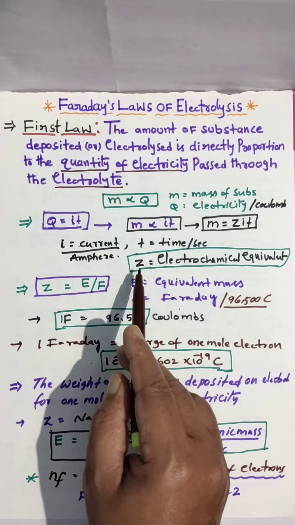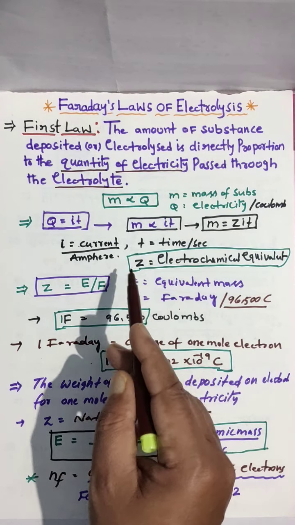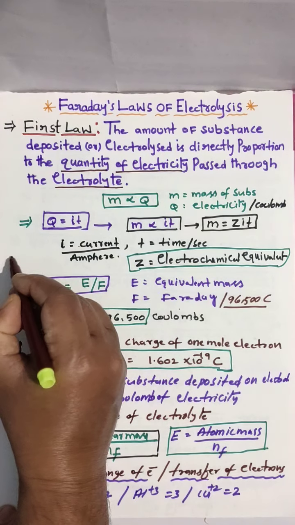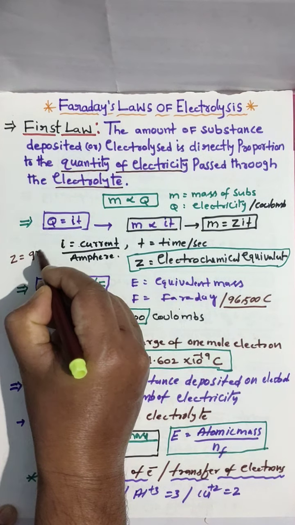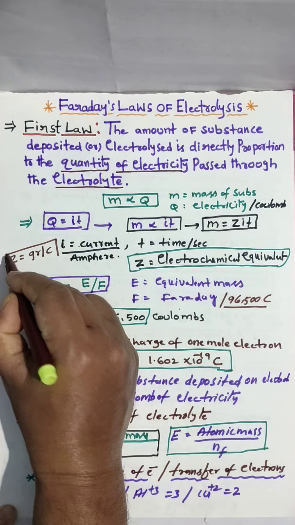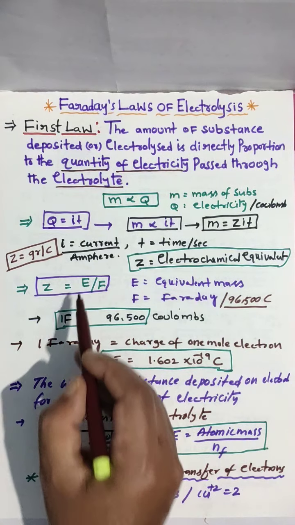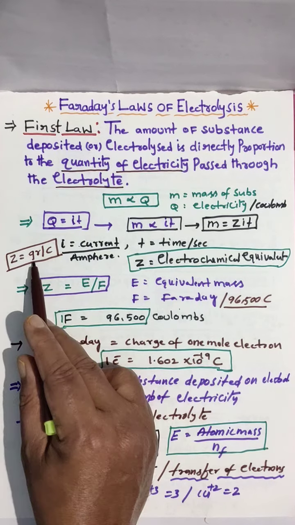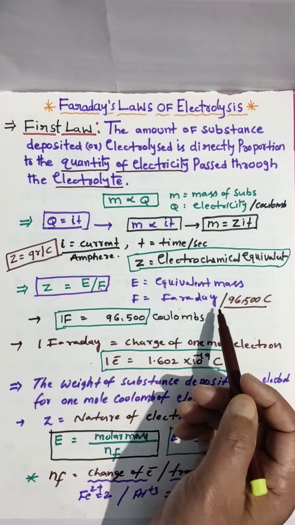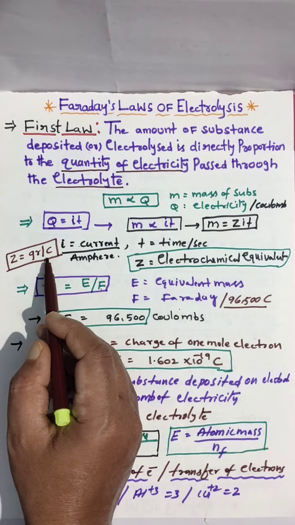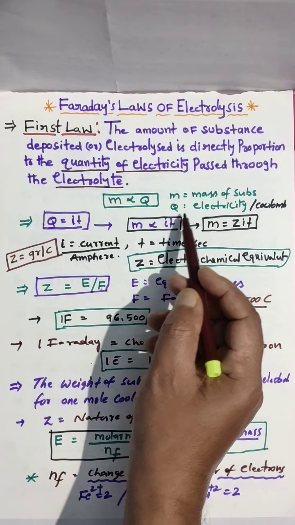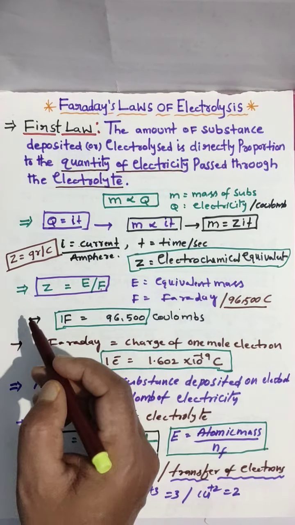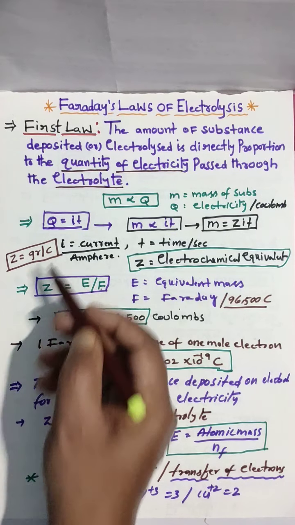The Z value they will give in the exam. No need to worry, no need to calculate. And Z units also we have: gram per coulomb. Why? Z formula is equivalent weight, which is mass in grams, divided by Faraday, which is charge in coulombs. So the electrochemical equivalent Z units are gram per coulomb.